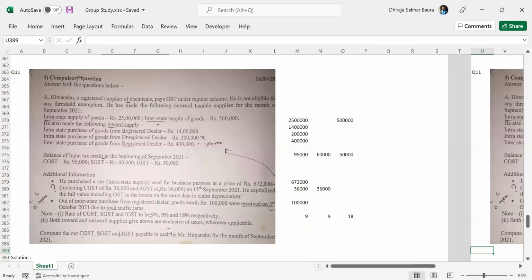Similarly, for casual taxable persons. Now the casual taxable person is in the picture. That could also be one of the questions. What is a casual taxable person? Let me just explain with a small example, which we can remember very quickly. Often when there is a mela or expo or something like that, many small dealers are actually invited from different states.